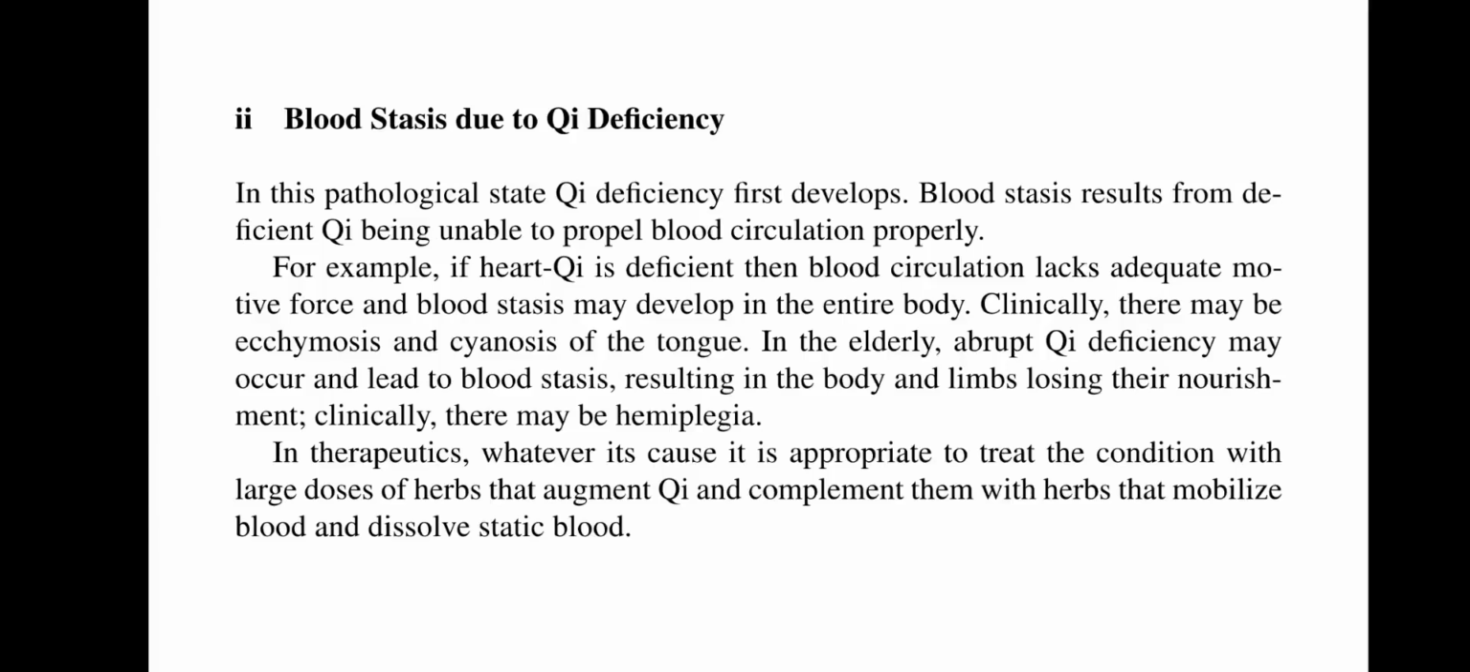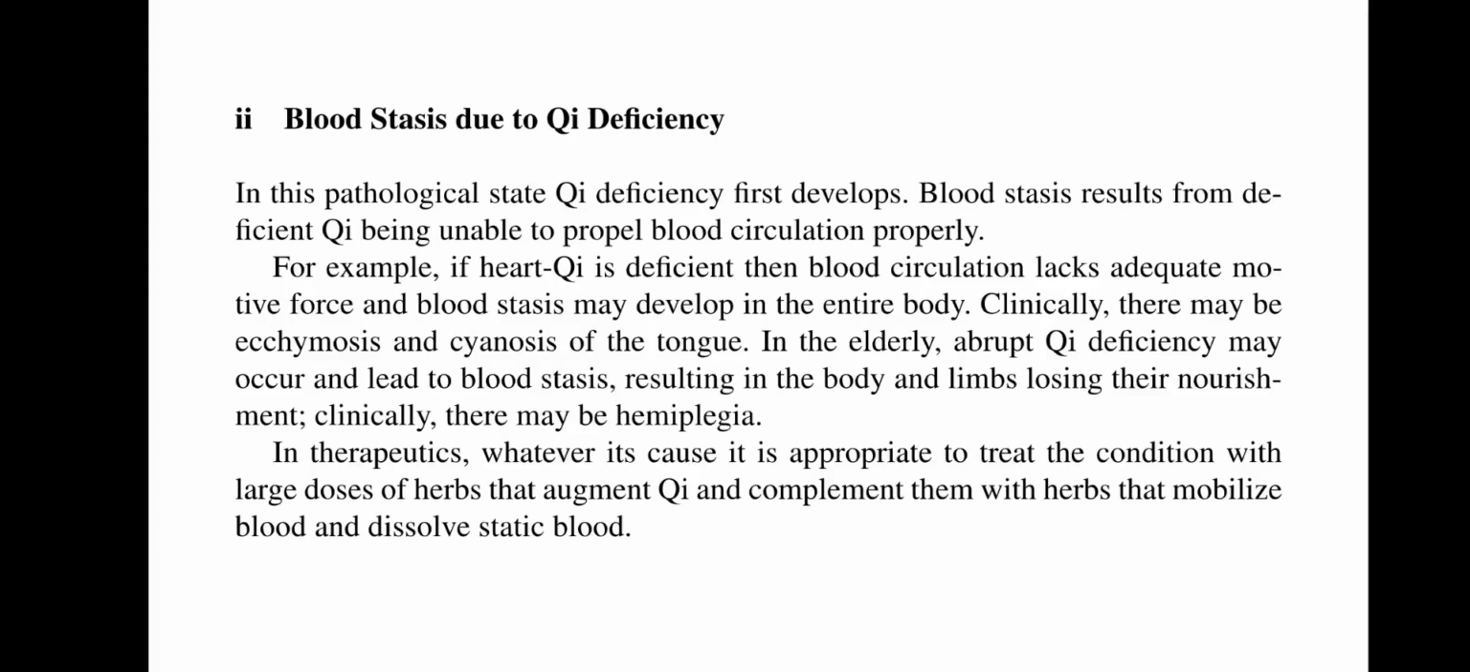Second is blood stasis due to qi deficiency. In this pathological state, qi deficiency first develops. Blood stasis results from deficient qi being unable to propel blood circulation properly. For example, if the heart qi is deficient, then blood circulation lacks adequate motive force and blood stasis may develop in the entire body. Clinically, there may be ecchymosis and cyanosis of the tongue.